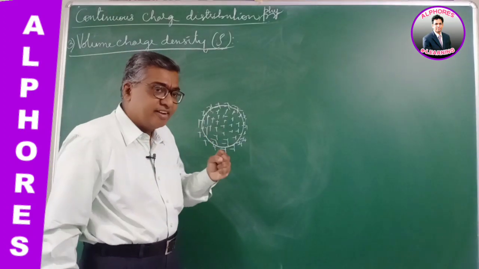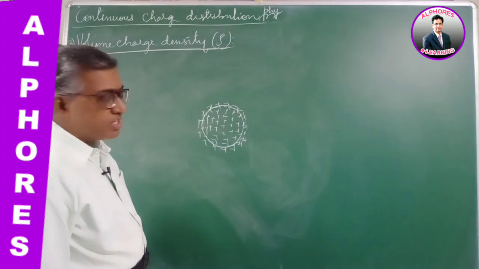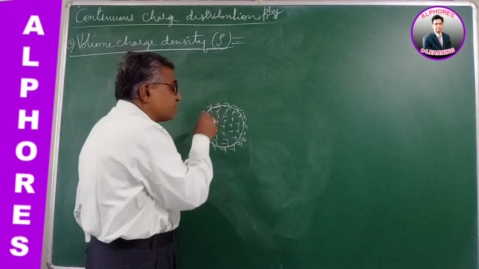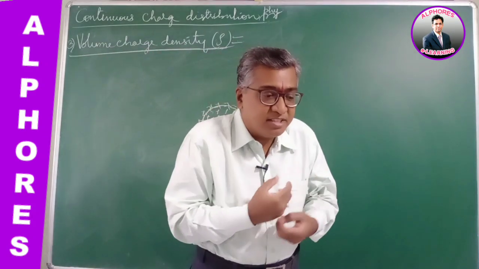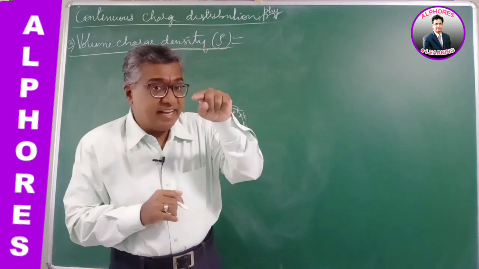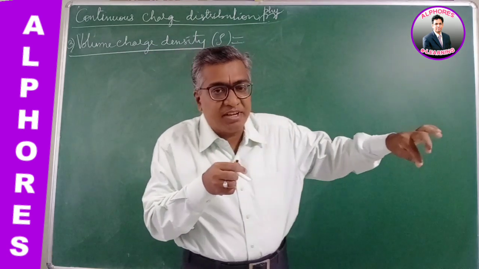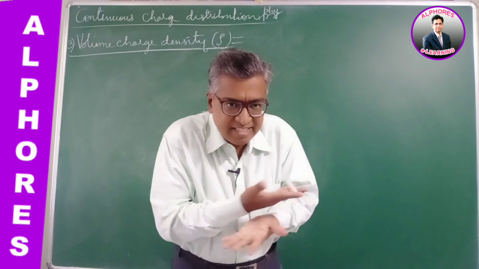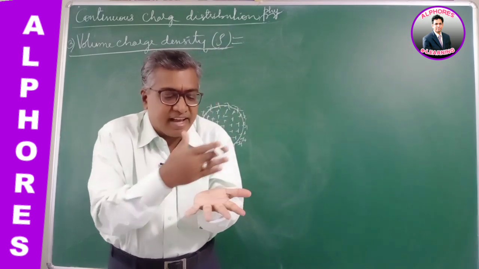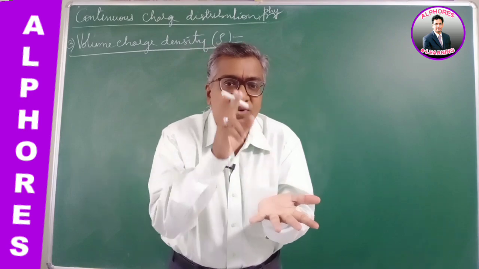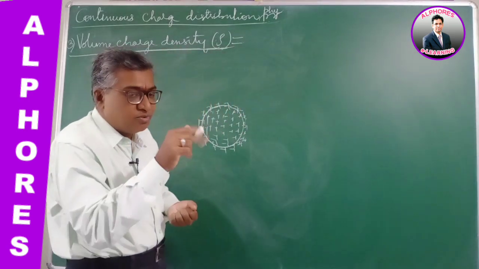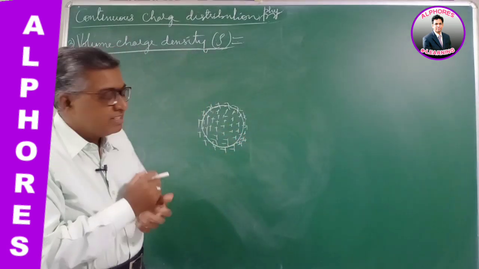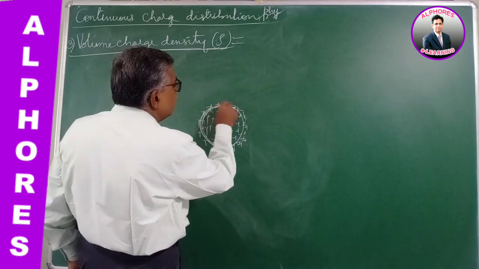For such bodies, we define a term called volume charge density, rho. Rho is defined as the amount of charge spread in a volume. In linear charge, charge is spread over a length, so we define charge per length, lambda equals Q by L. In the second case, charge was spread over an area, length into breadth, with no third dimension, so we defined charge per unit area. No volume there. But here charge is spread over all the dimensions, in all directions, within a limited boundary.